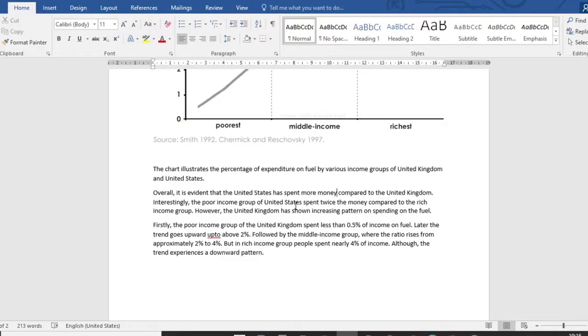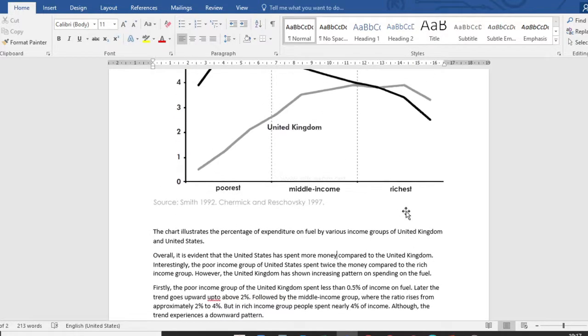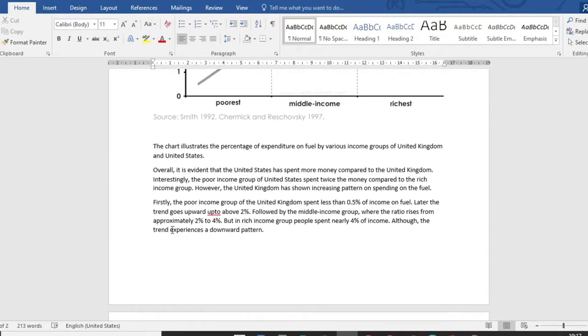Interestingly, the poor income group of United States spent twice the money compared to the rich income group. However, the United Kingdom has shown an increasing pattern on spending on the fuel. Okay. Firstly, the poor income group of United Kingdom spent less than 0.5% of their fuel, of their income. You need to write here there. So that would be right. Their income on fuel.